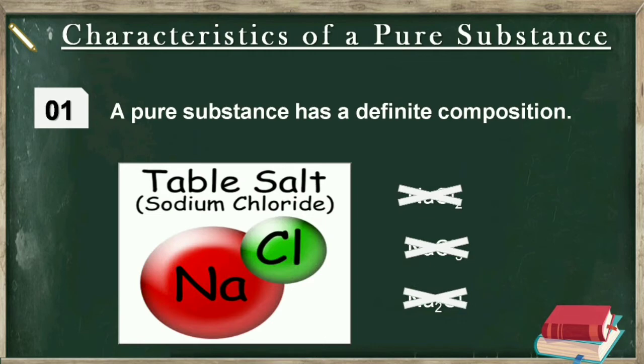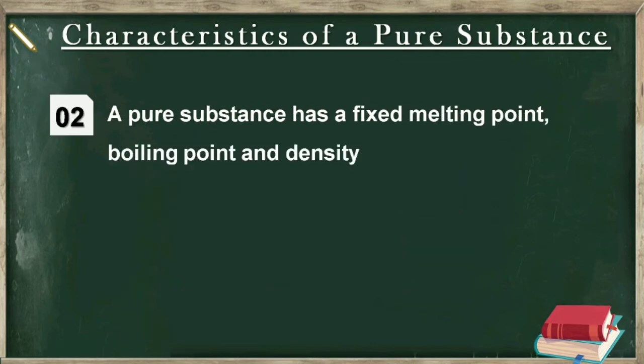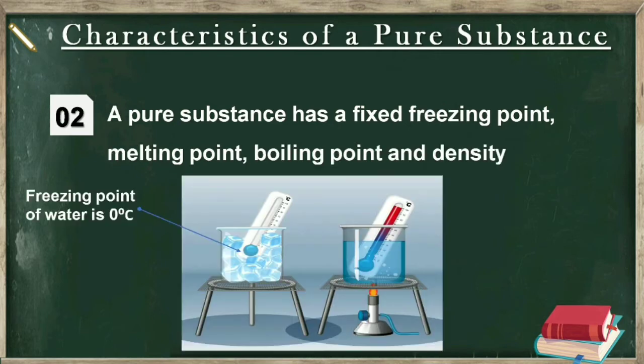Then second characteristic of a pure substance is that a pure substance always has a fixed freezing point, melting point, boiling point and density. For example, freezing point of water is always 0 degrees Celsius, boiling point of water is 100 degrees Celsius and the density of water is 1 gram per cubic centimeter.